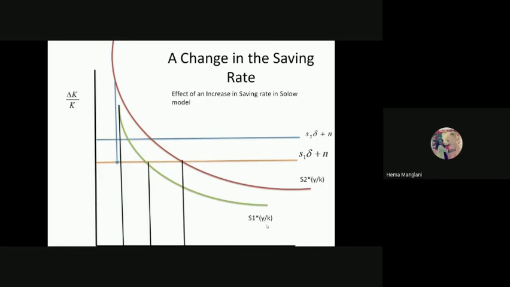So if saving is a constant proportion of this, then if saving is rising, it will increase in the constant proportion over here. This S1 indicates the smaller saving in the economy. From the initial capital, this has induced capital growth and saving in the economy. This has generated from this point to this point, you can see k0, from this point to this point, this is the capital growth in the economy. What is the capital growth? This triangle you can see is the change in K by K.